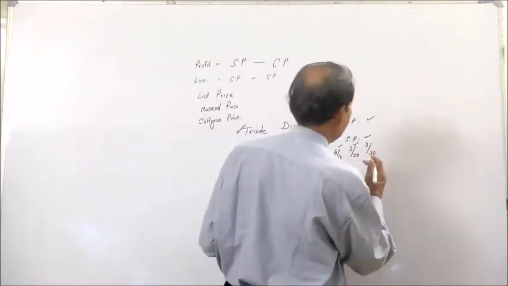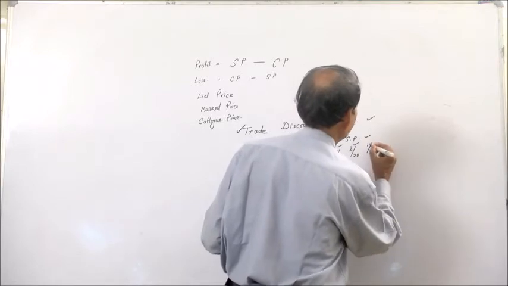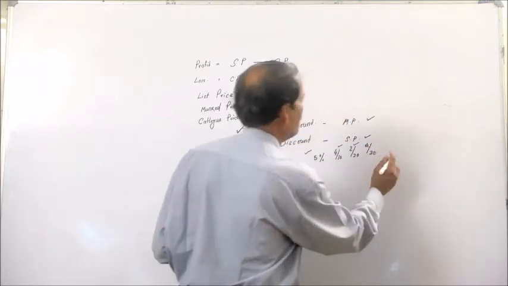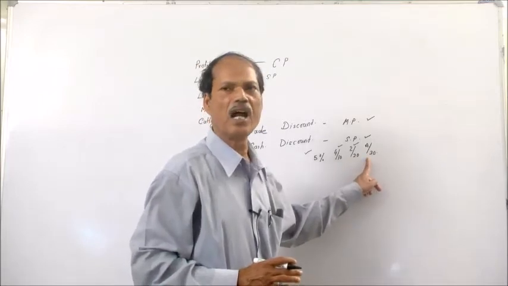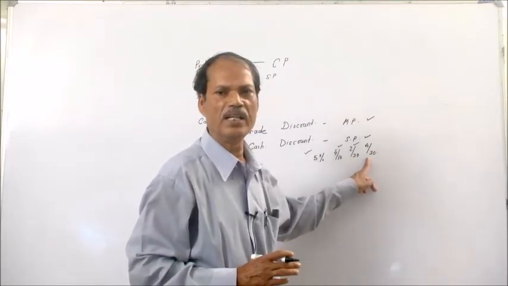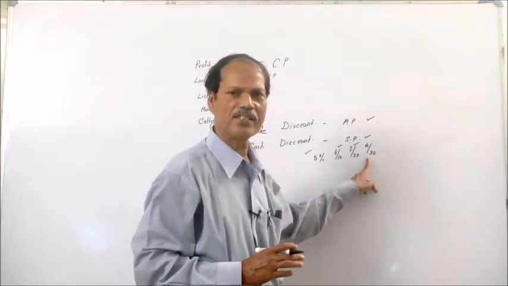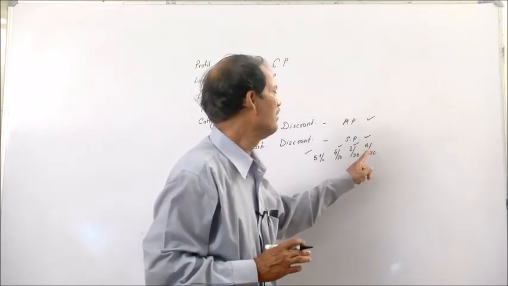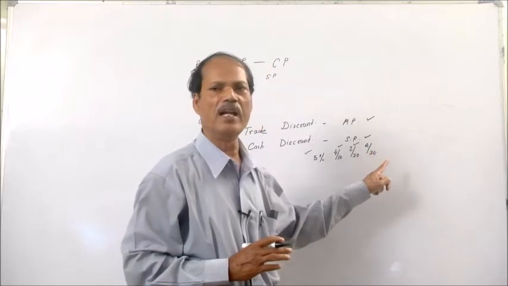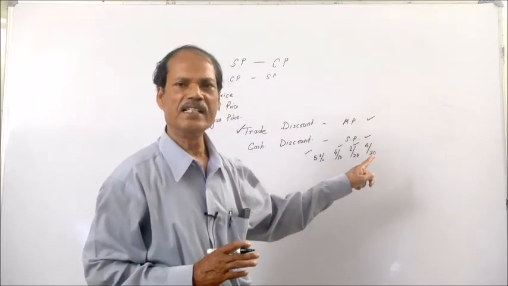And n by 30 means that after these 20 days no cash discount is given, and the payment is to be made within 30 days.